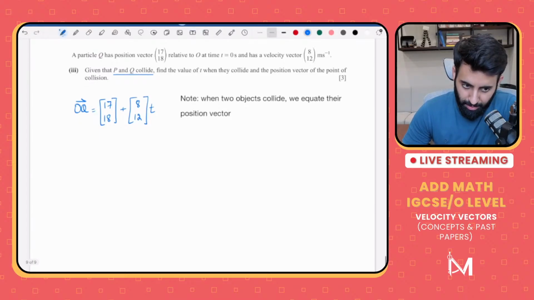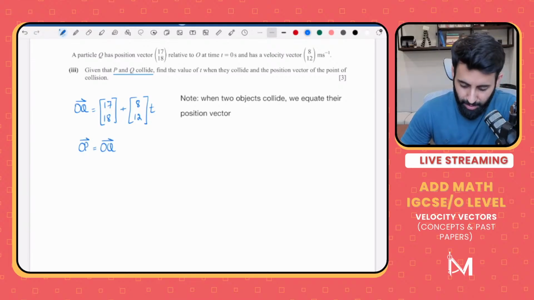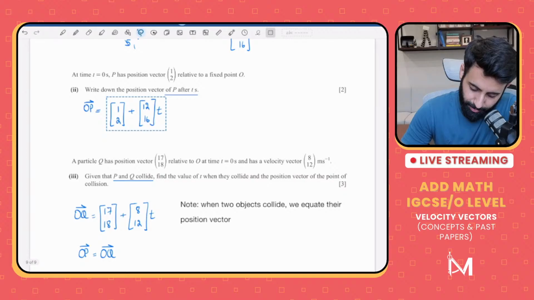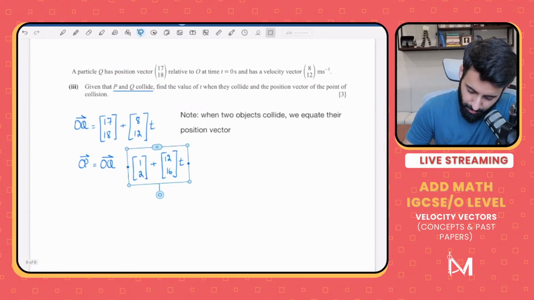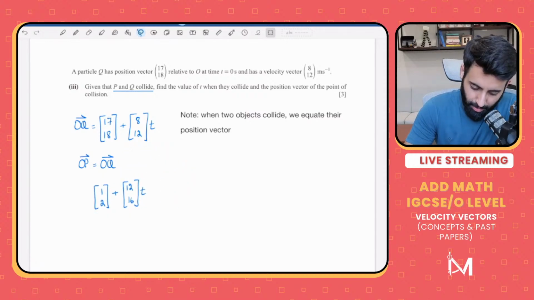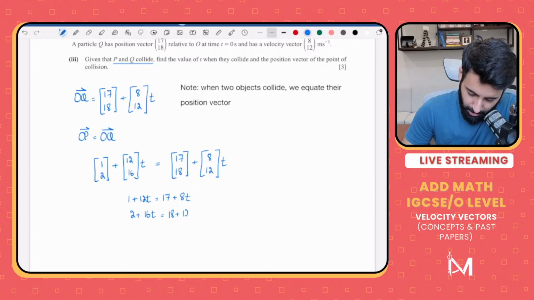OQ and OP are colliding, so that means at some point OP will be equal to OQ. That is why the collision occurs. So here's OP. Okay, so here it is. And this is equal to what? This is equal to this. Okay, let's write this nicely. 1 plus 12t is equal to 17 plus 8t. All right. And then 2 plus 16t is equal to 18 plus 12t.